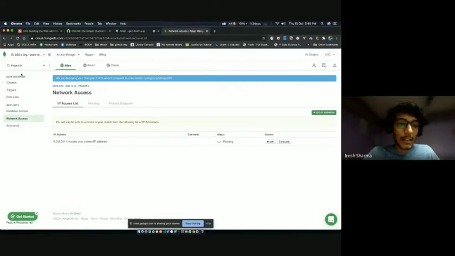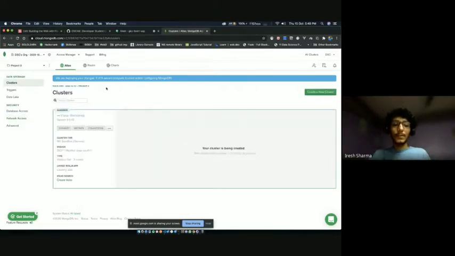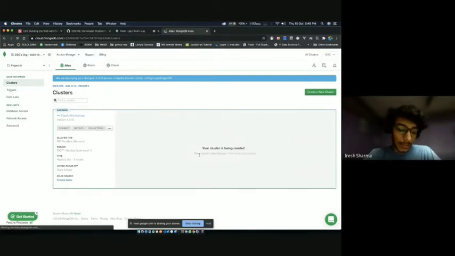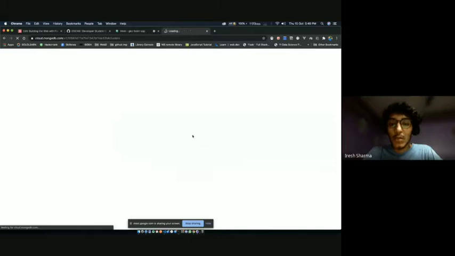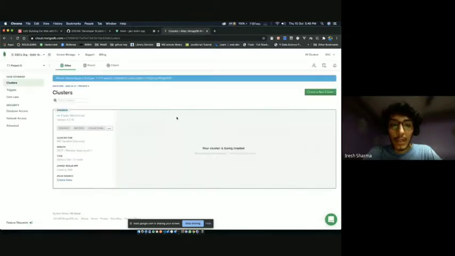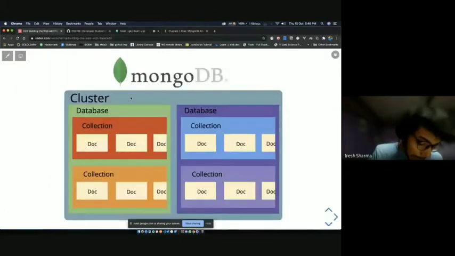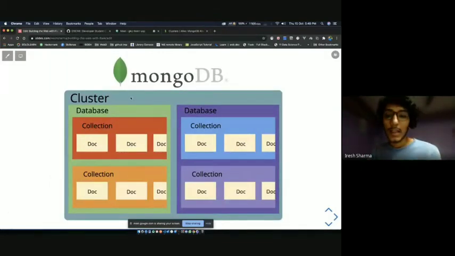Now let's go to clusters. As you can see, your cluster is being created. It takes a pretty good amount of time to create the cluster, so we can wait till it gets created. Up till then, just quickly tell me, was everyone able to follow the steps and create a database user and a password? Okay, I'll just move on.